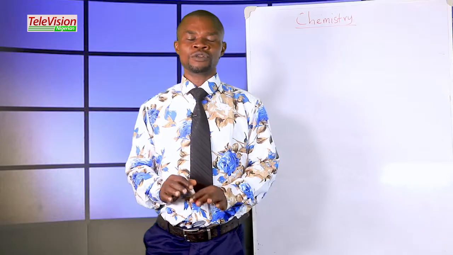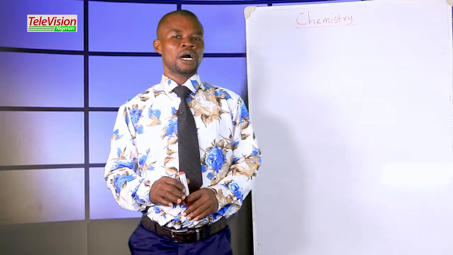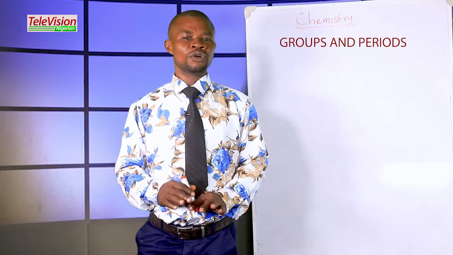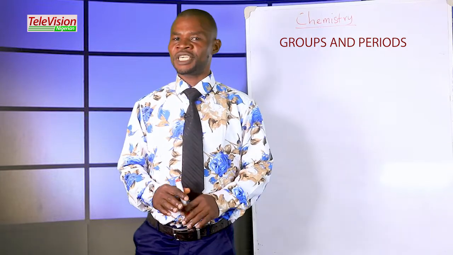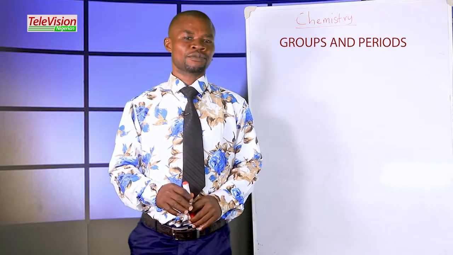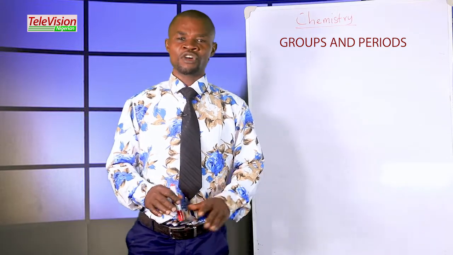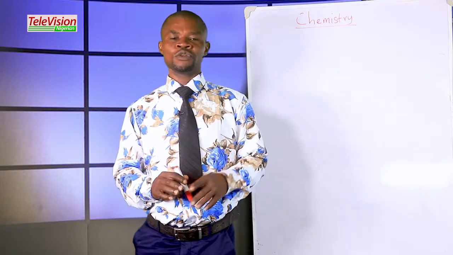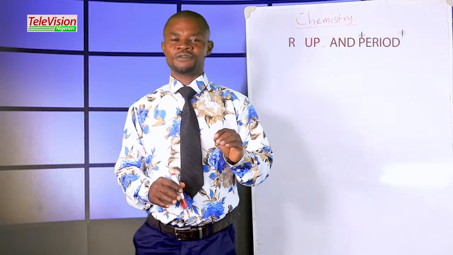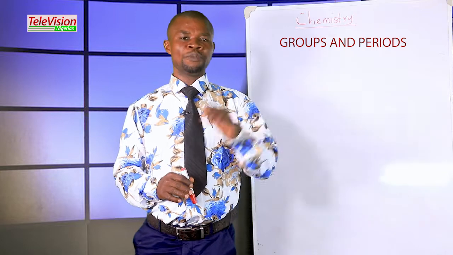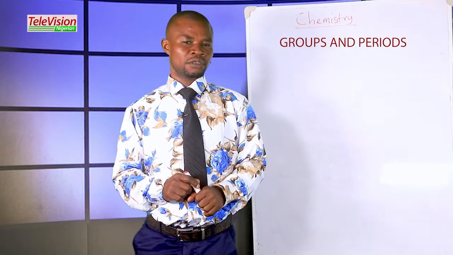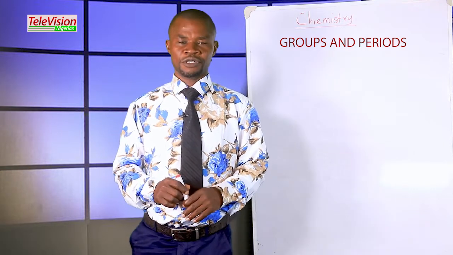For you to be able to know the group and the period of that element, what you need to do is to carry out electronic configuration. After the electronic configuration, the number of electrons found in the atomic shells is the group, while the number of shells or orbits in which the electrons occupy in that atom is called the period.